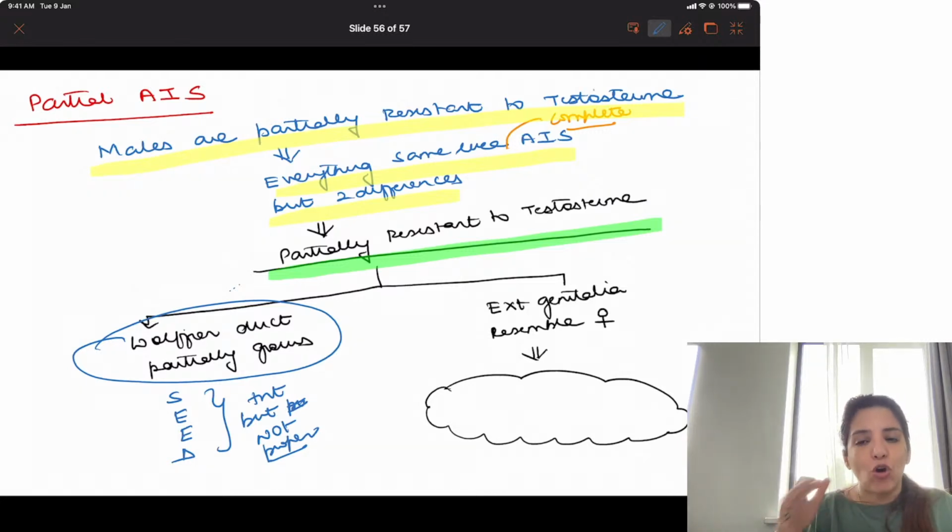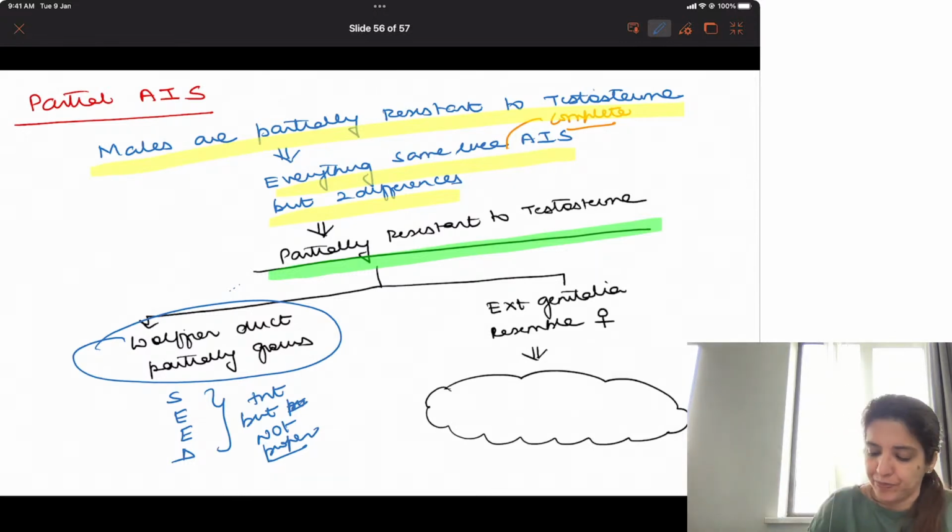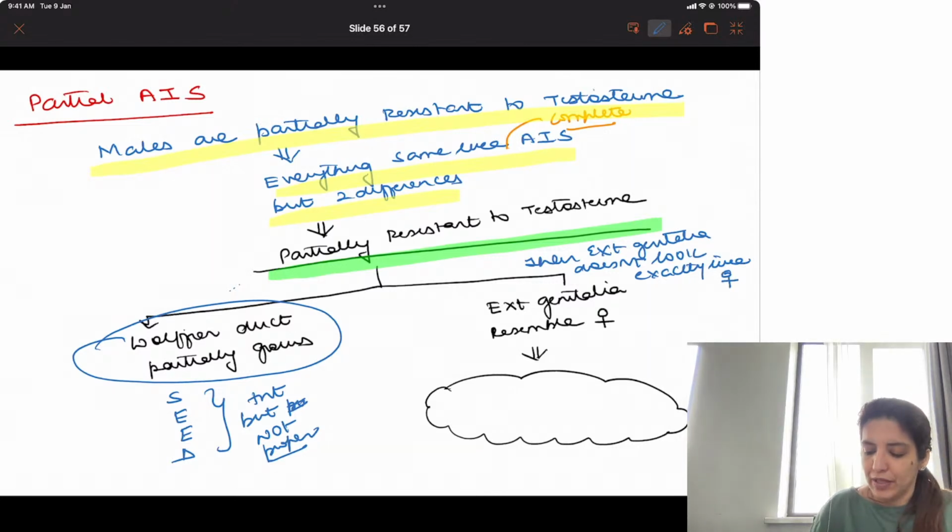And because they are partially resistant to testosterone, their external genitalia will not look exactly like female genitalia. It does not look exactly like female genitalia, but it resembles female genitalia, right?